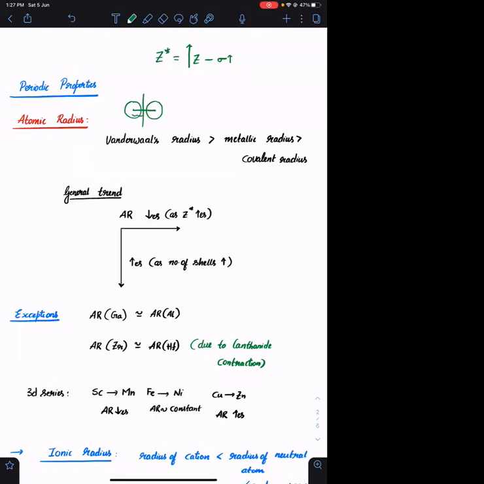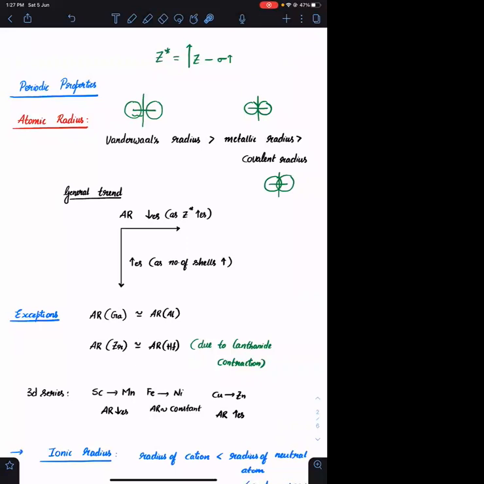Agreed? This is the metallic radius. And this will be the covalent radius. So what is the order of radii? Covalent radius lesser than metallic radius lesser than van der Waals radius. Agreed? Okay.